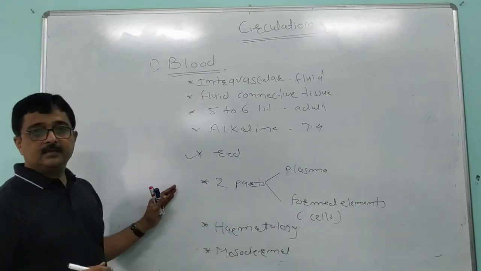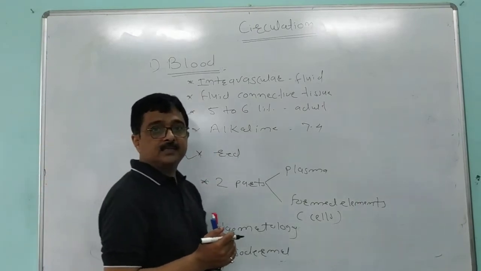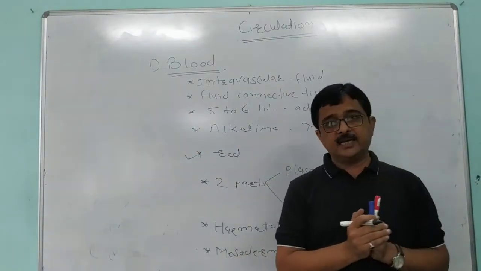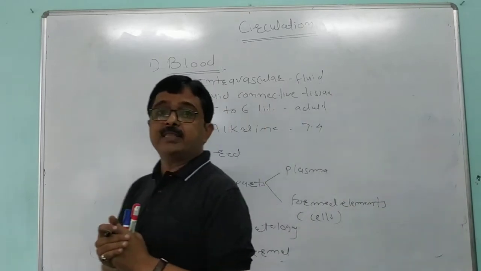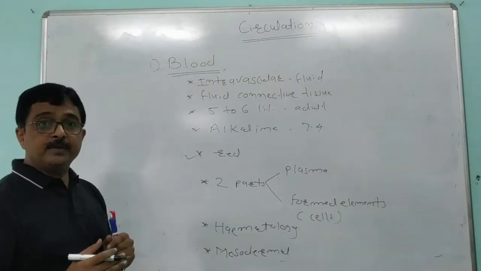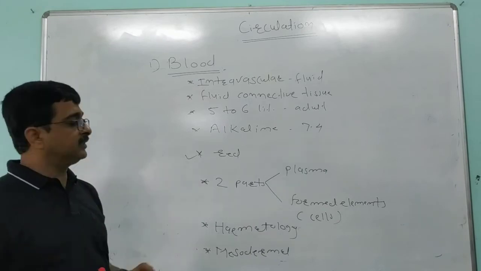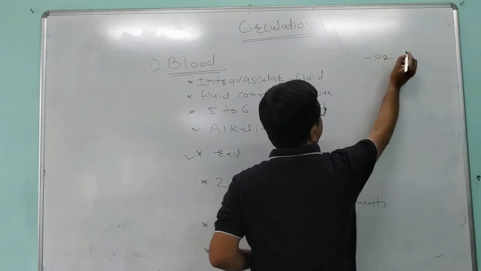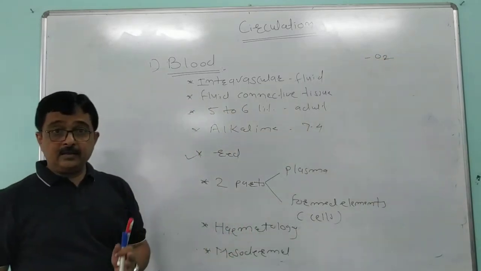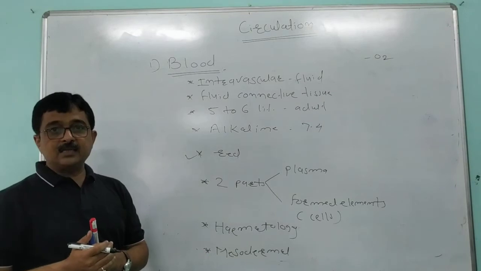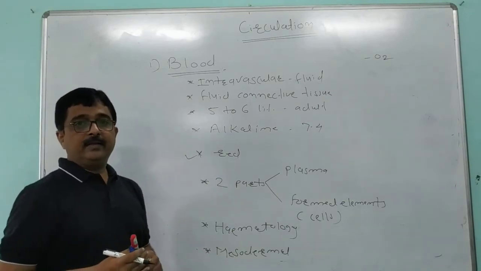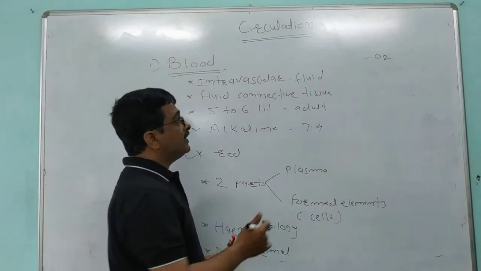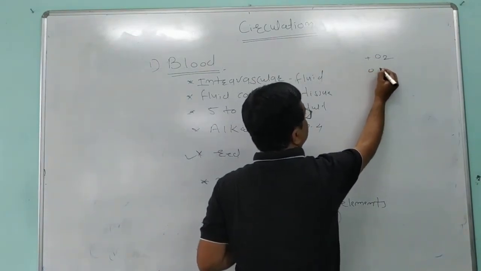Now, generally, when we draw arteries and veins, we draw the arteries in red color. This is because, except for one exception, the blood in the arteries is oxygenated, containing oxygen. And we generally draw veins in blue color, because, again with one exception, the blood in the veins is deoxygenated.